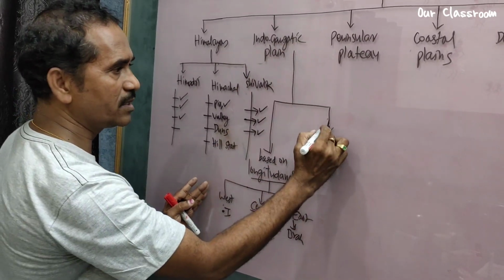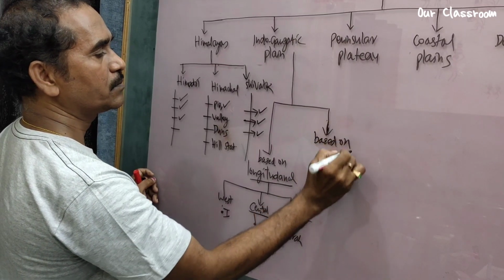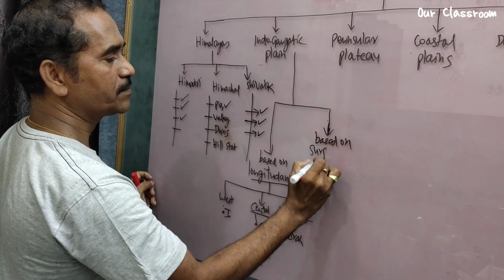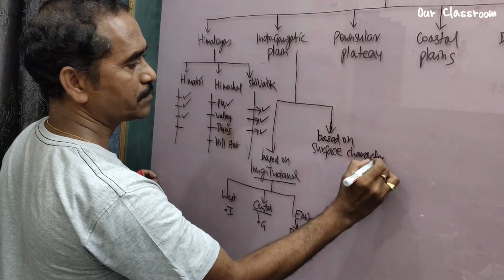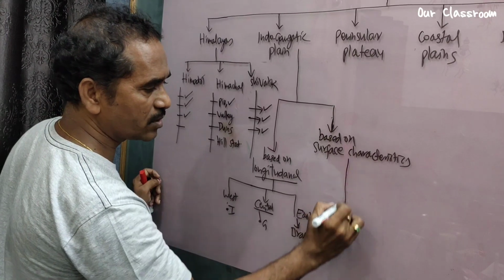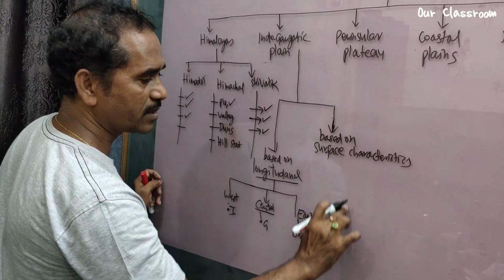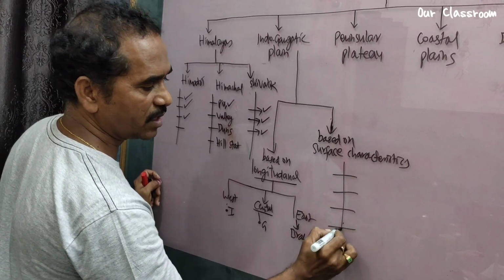The second division is based on surface characteristics. So here there are four types of divisions. Just write that like this: four types of divisions, 1, 2. It is only a mind map.